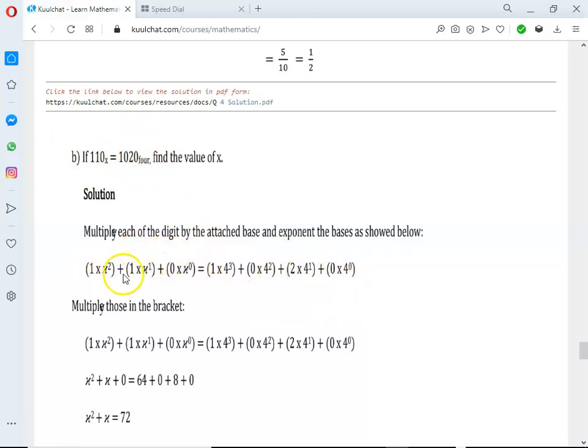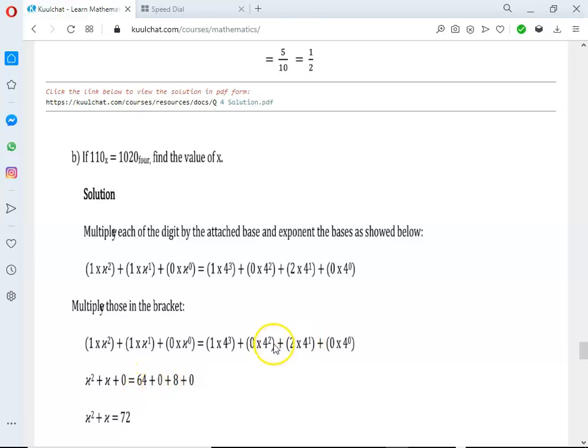We multiply those in the brackets. So 1 times what? X raised to the power what? Okay, so multiply those in the bracket. So x squared times 1 gives us x squared. X to the power 1 times 1 gives us x. Plus 0 times x to the power 0 gives us 0. Equal to 4 raised to the power 3 gives us 64.